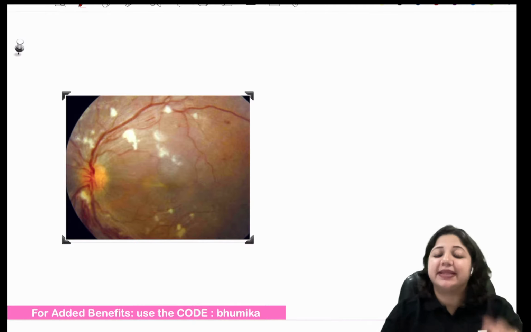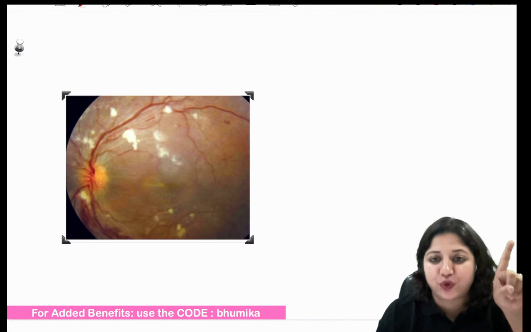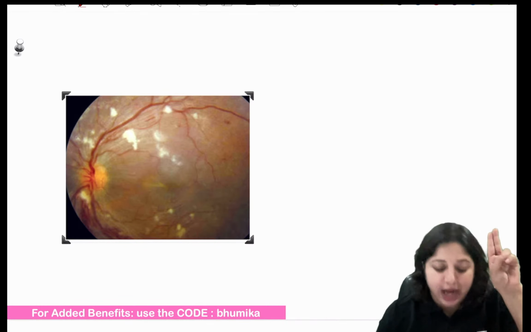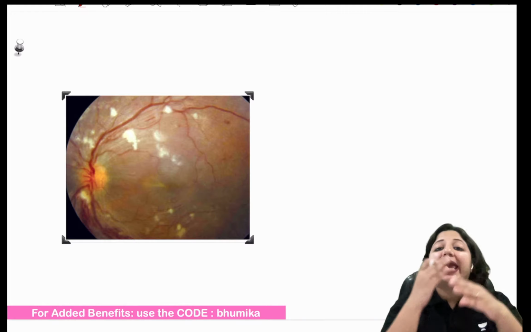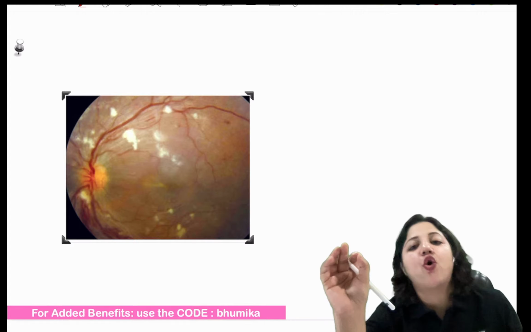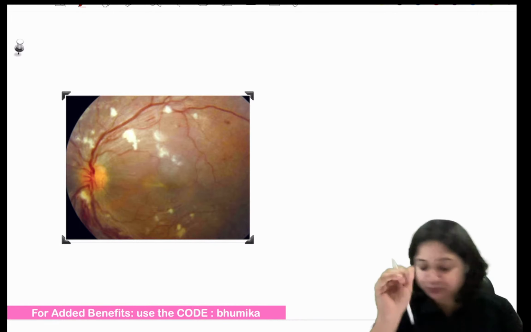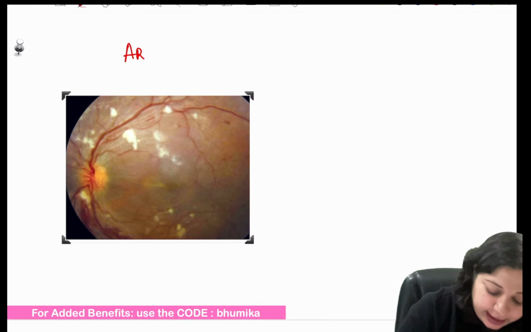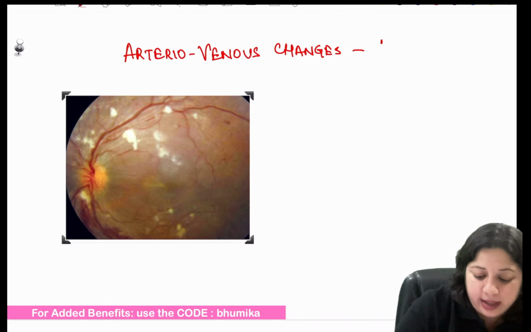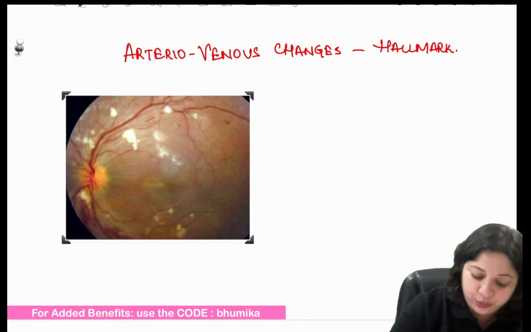Okay, so now you need to know what the signs are. As I told you, there will be a generalized attenuation, which is seen in grade 1. There will be focal attenuation and arteriovenous nipping. So AV changes, arteriovenous changes, are the hallmark of hypertensive retinopathy. What are the arteriovenous changes that we know of?